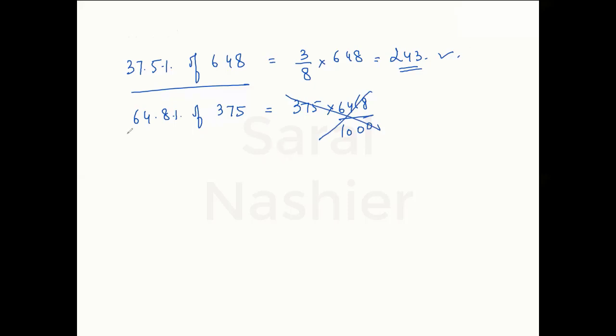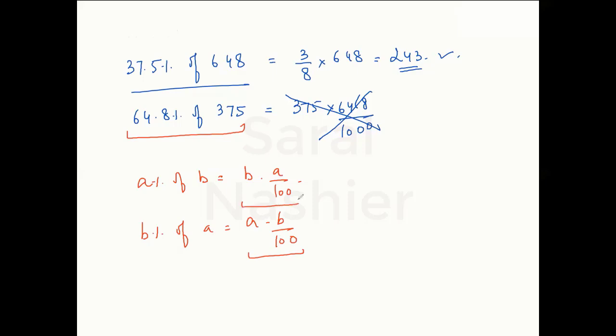I'll tell you, 64.8% of 375 we have to calculate. Just think of this. If I ask you what is A percent of B, how do you calculate this? B into A divided by 100. And if I ask you what is B percent of A, how would you calculate it? It will be A into B divided by 100. Do you see that in both the cases, the final outcome is nothing but A into B divided by 100? That means if this percentage symbol goes on the other side, it does not change your answer.